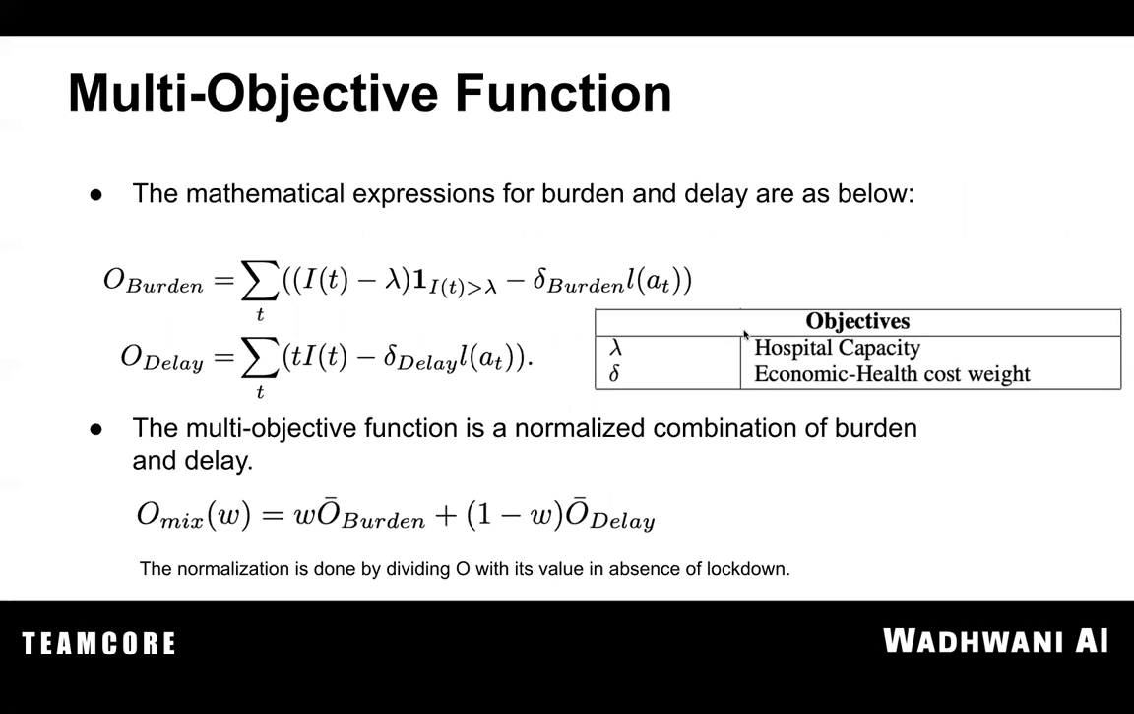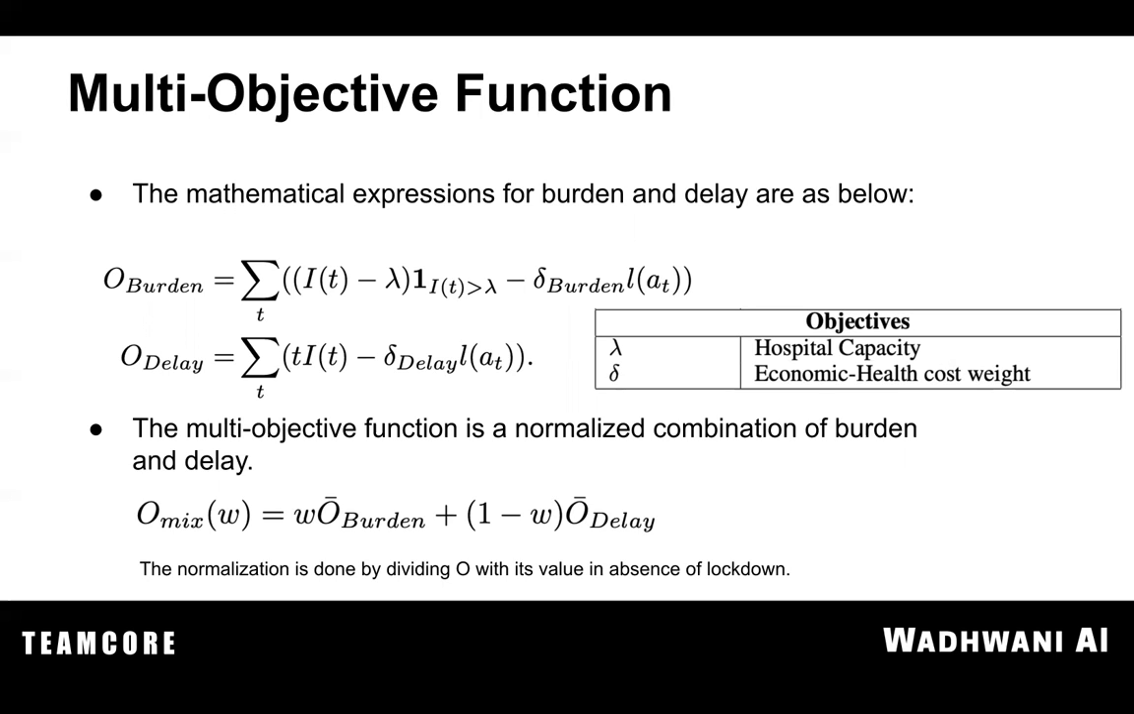If you look at the equations here, you will find that burden is described on the infected population minus lambda, which is the hospital capacity, and delay is the time step into the infected population. What you have to know is that you can describe burden and delay including other compartments like recovery or deaths, but for the purpose of our work and the results that we show, we are using the I, or infectious population, compartment.